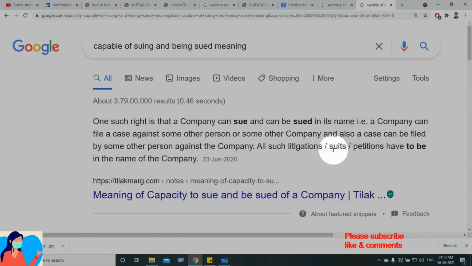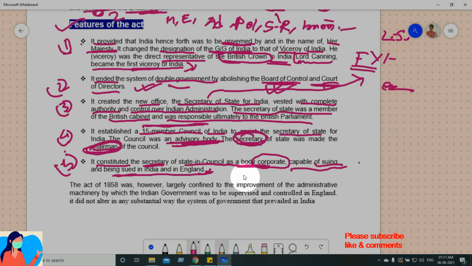All such litigations, suits, petitions have to be in the name of the company. So that means capable of suing and being sued. I think you have understood. So I just took you here so that you can see how to study smartly. I think this you must have understood. So we go to the last point, and this is going to be the end of today.